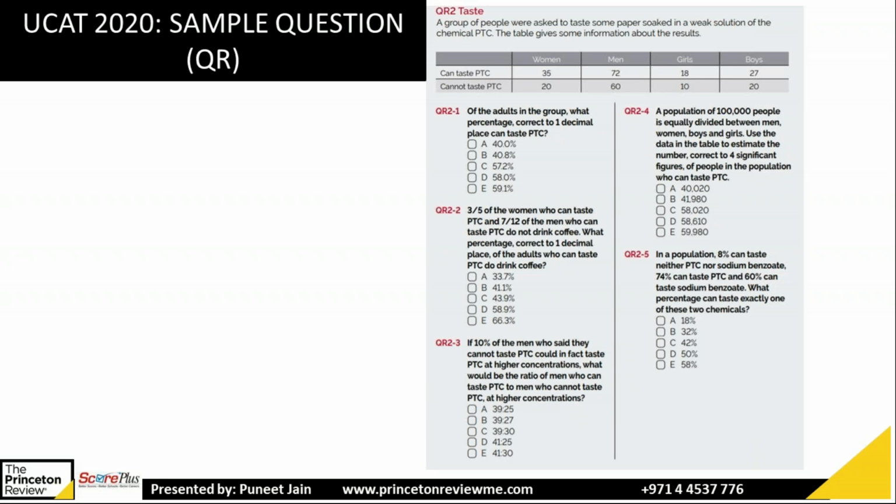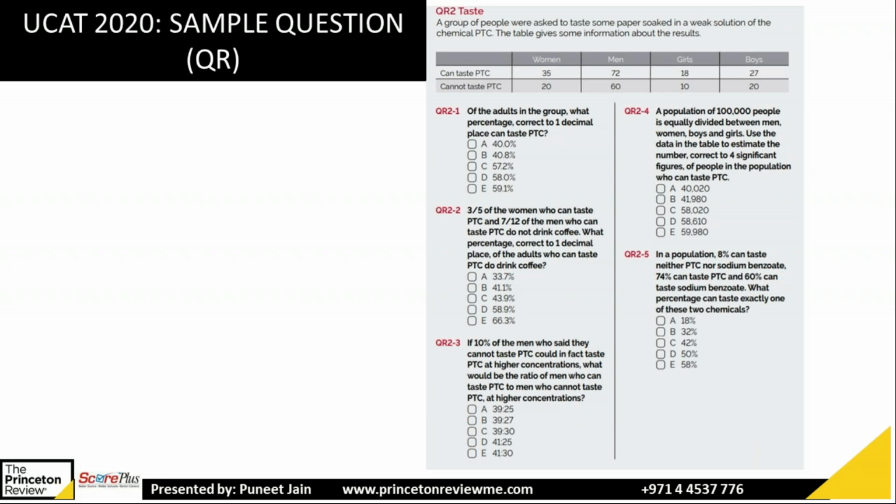That's 107 over 187, and then you have to multiply by 100. So your on-screen calculator is there. You can put it in the on-screen calculator and you will get the answer as 57.2, which is C. So that's how you can solve.